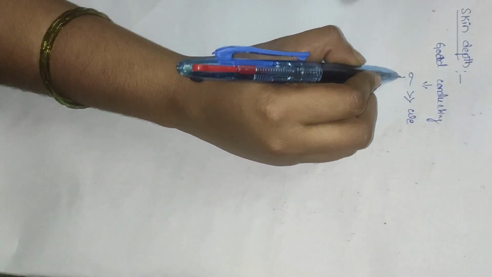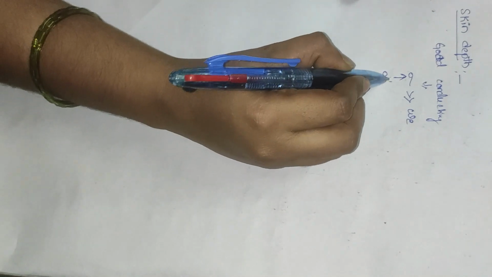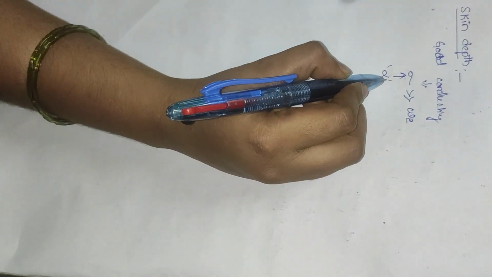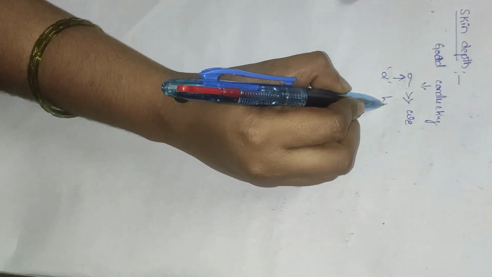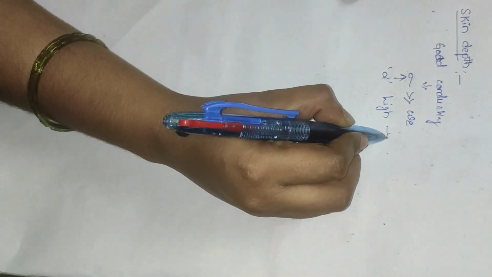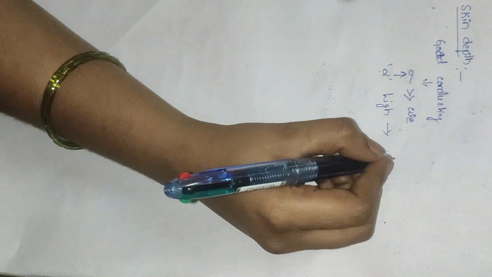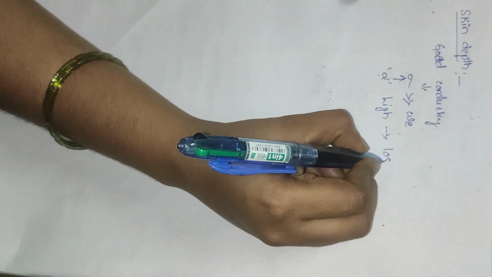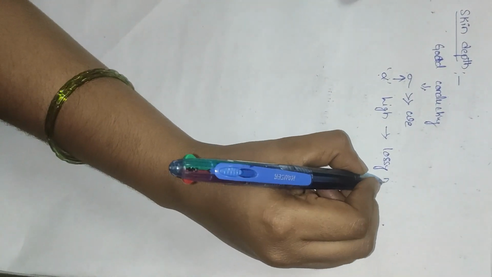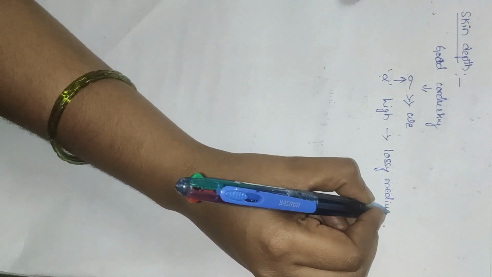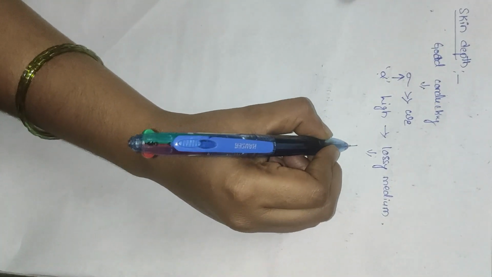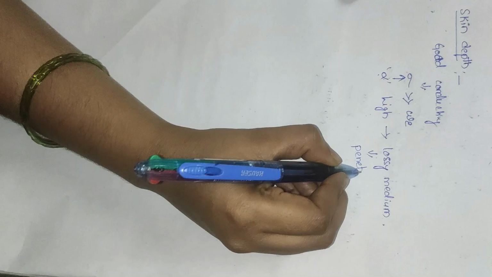Due to this high conductivity, the attenuation constant alpha is also high. Because of this large attenuation constant, it is called a lossy medium, and an EM wave is not able to penetrate it.